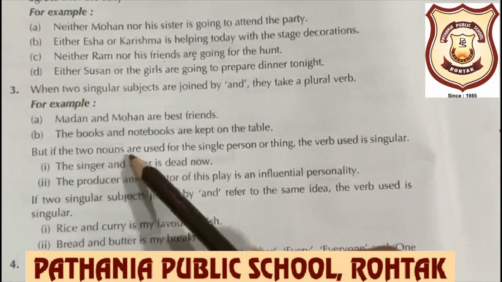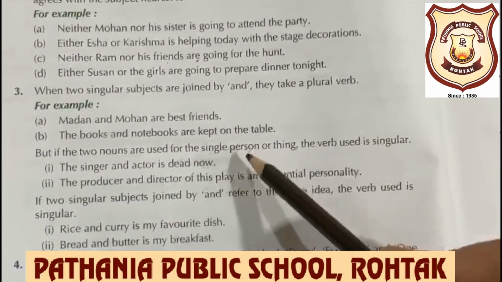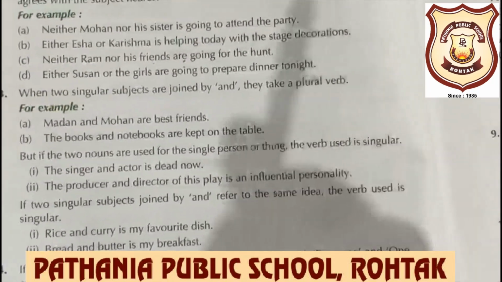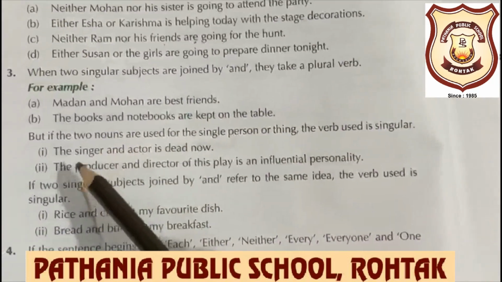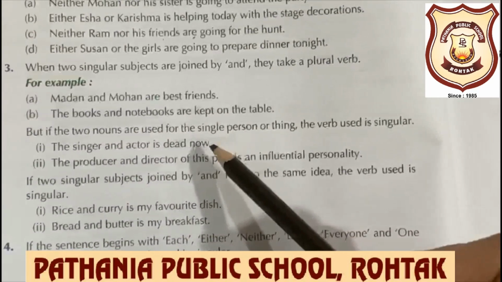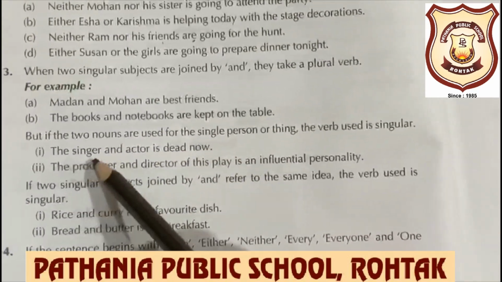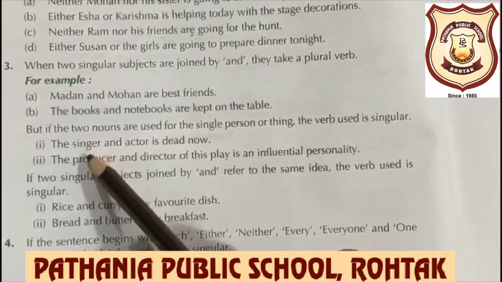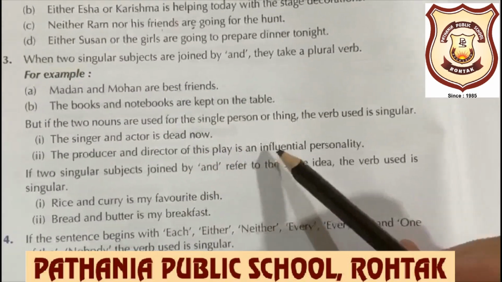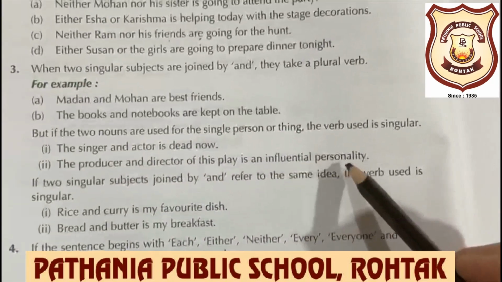But if the two nouns are used for a single person or thing, the verb used is singular. See the example. The singer and actor is dead now. Here we are talking about the same person. The producer and director of this play is an influential personality.